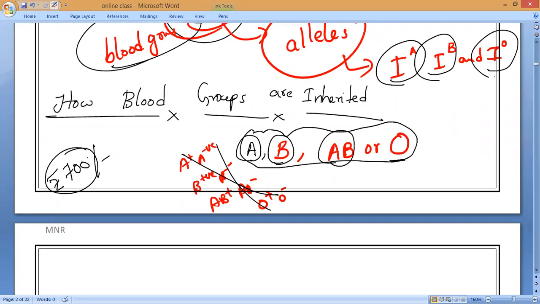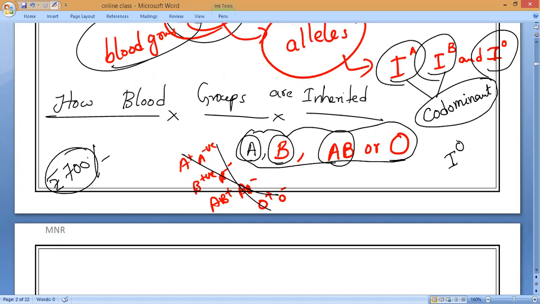I^A and I^B show no dominance over each other, which is why we call them co-dominant. But both I^A and I^B are dominant over the gene I^O. If we take I^A and I^B, they are friends; they never dominate each other.